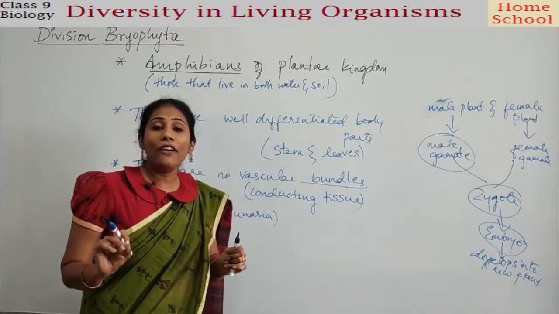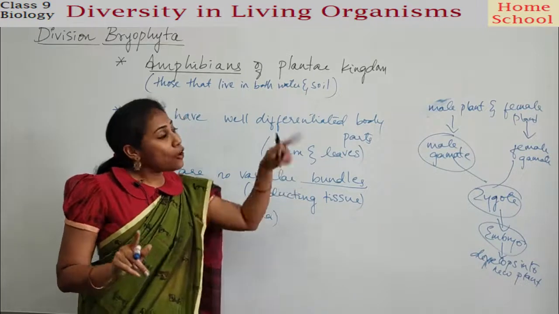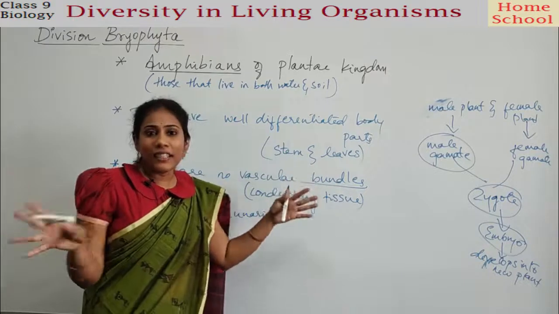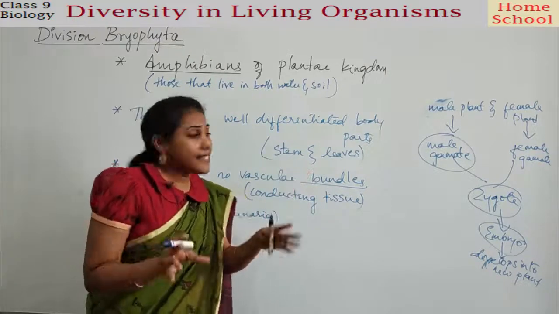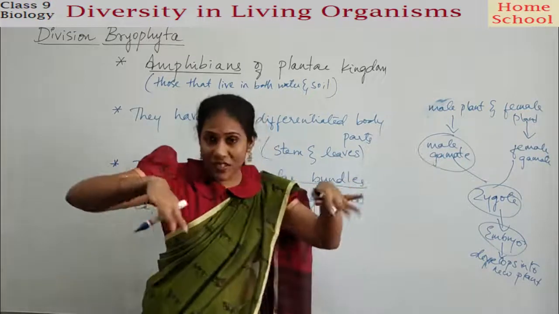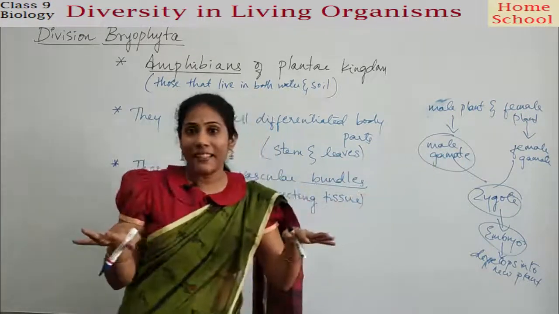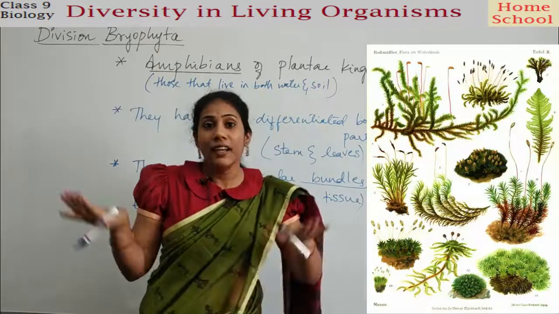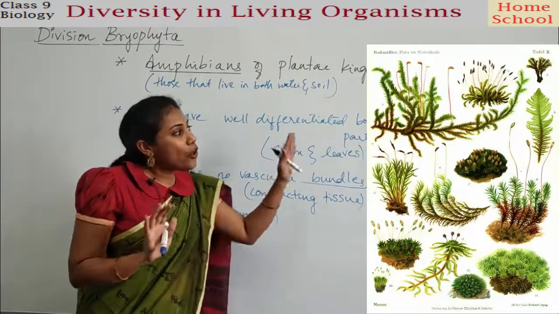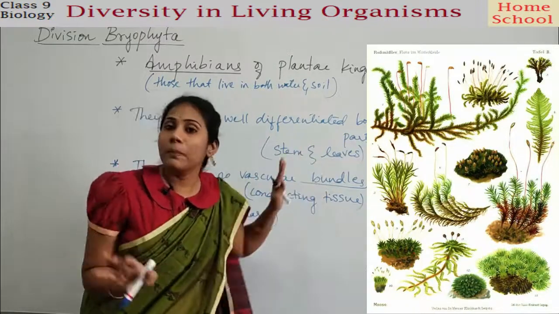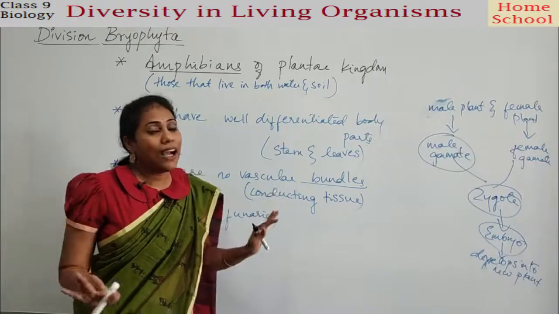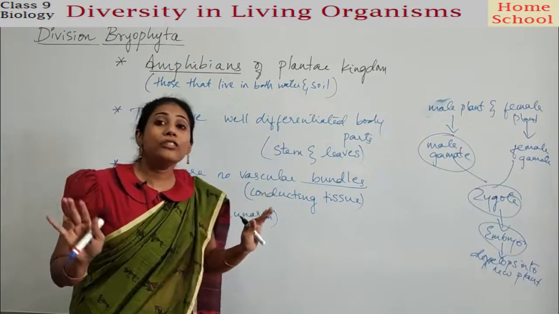Clear? And one more thing you can observe, all of them are under water. They need water because they need water for photosynthesis, and they need water for reproduction also, because the male gamete has to swim and go towards the female gamete, right? So to swim they need water. So most of the time they require water. So all are there under water in that picture. Clear? Fine. This is all about Bryophyta, and let us talk about Pteridophyta.